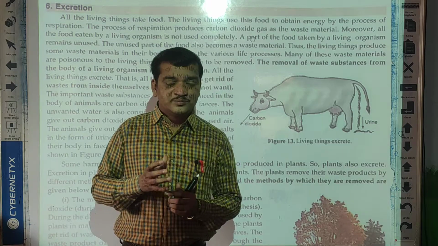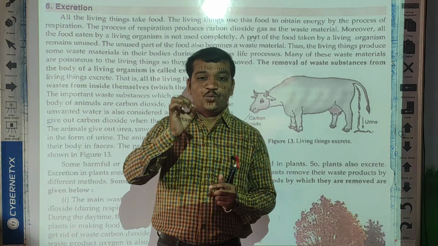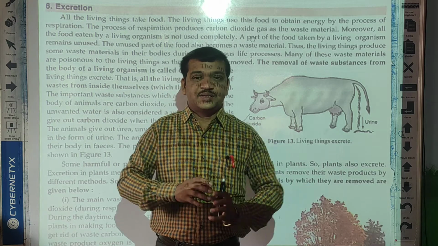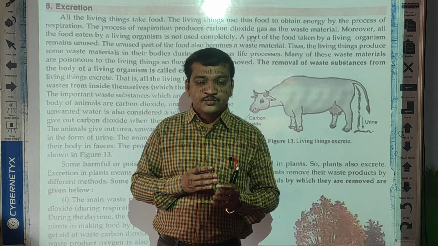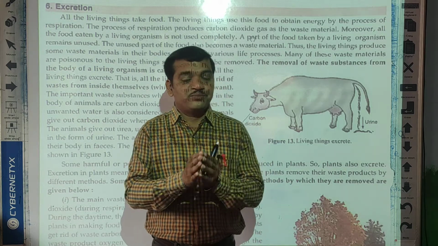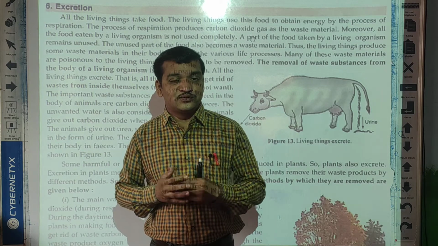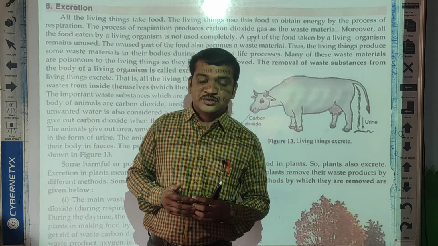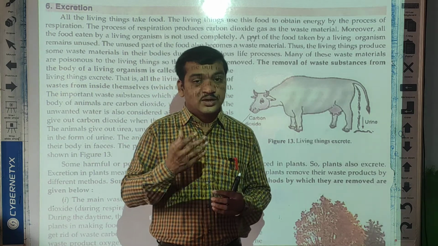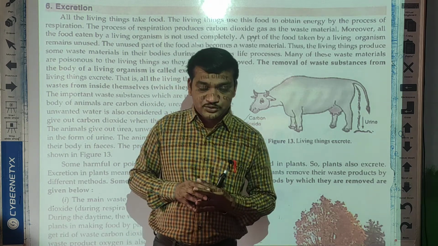Some food remains unused, and that is called waste food. This waste food we remove from time to time through the anus. That is waste material. If this unused food remained, it would be toxic and very harmful to our body.